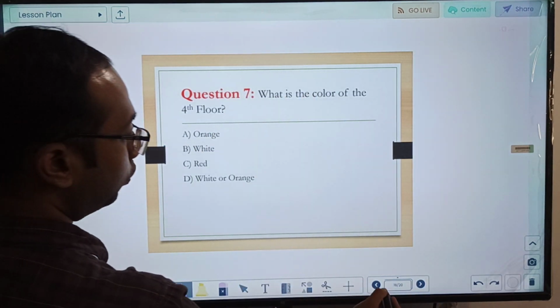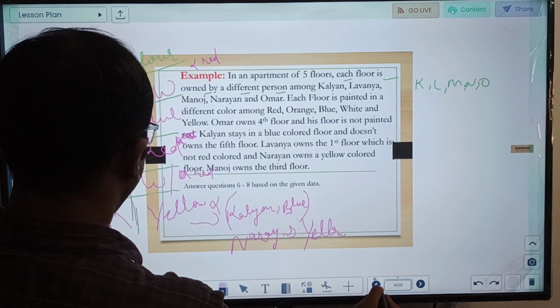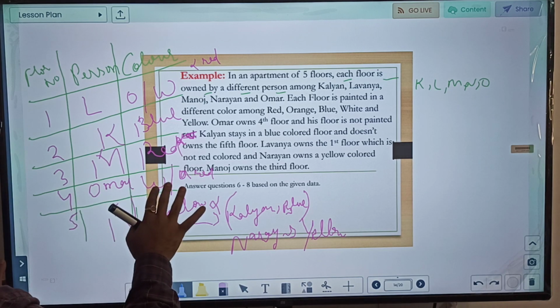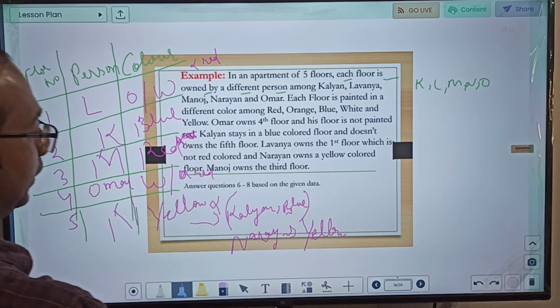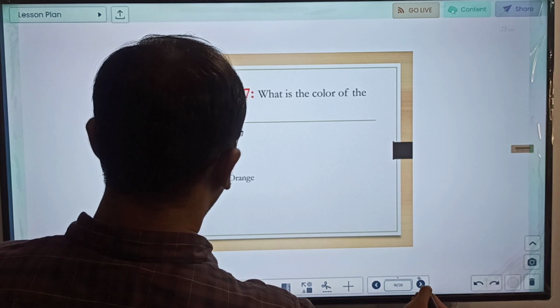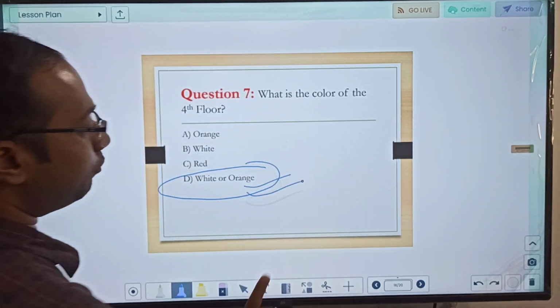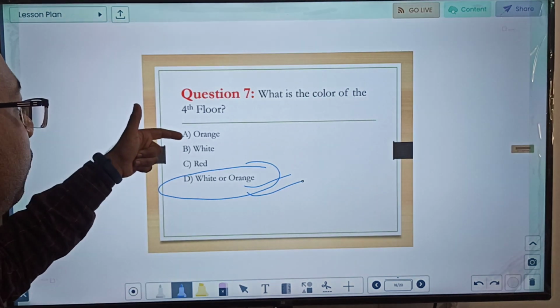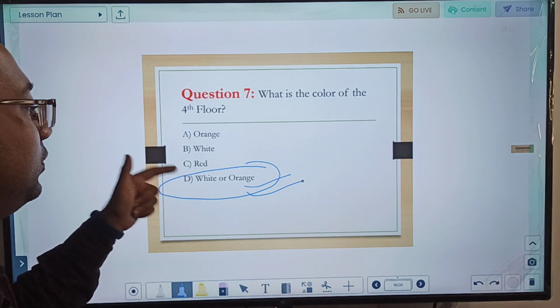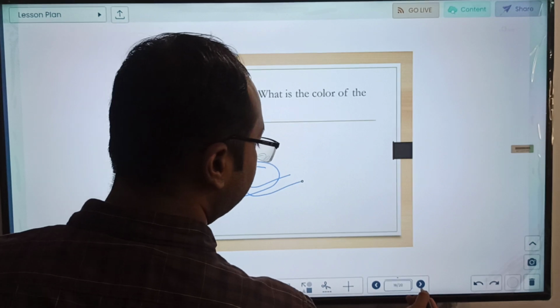What is the color of the 4th floor? We have seen the 4th floor can be white or it can be orange. We don't know it with certainty. Is there any option? Yes, white or orange. So we need to be careful in this particular type of question. Since we have an option orange, an option white, and an option which says both, choose that particular option.